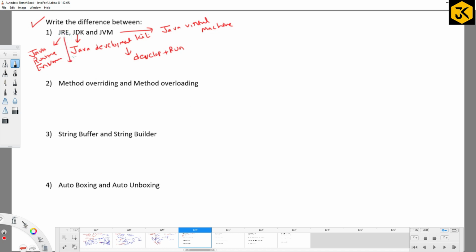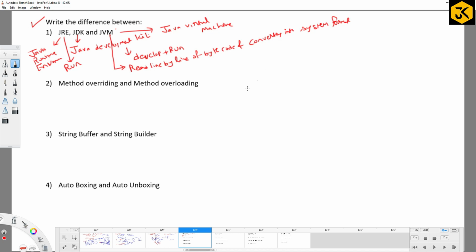JRE is meant to run the application, and JVM is used to read bytecode line by line and convert it into a system understandable format. This is the difference between JRE, JDK and JVM.